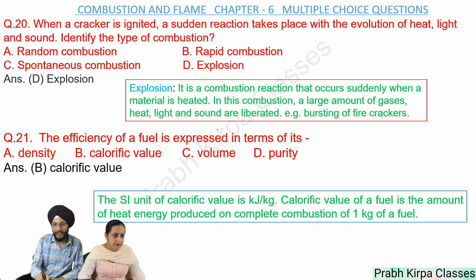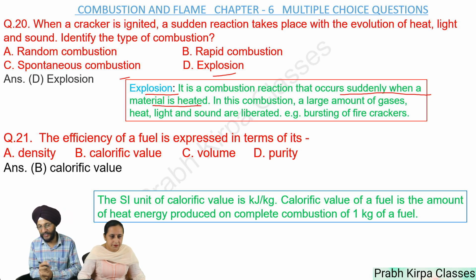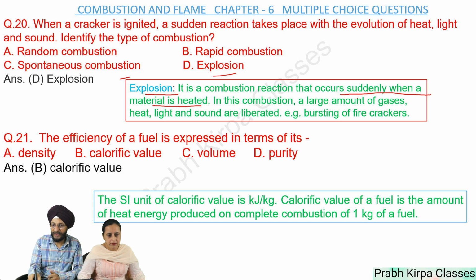As you know, combustion is of 3 types: rapid combustion, spontaneous combustion, and explosion. If you know the definition of explosion, it is a combustion reaction that occurs suddenly when a material or substance is heated. In this combustion, a large amount of gases, heat, light, and sound are liberated. For example, bursting of firecrackers is an example of explosion.